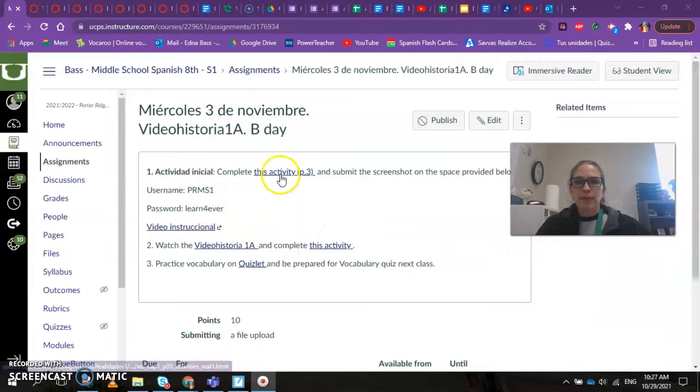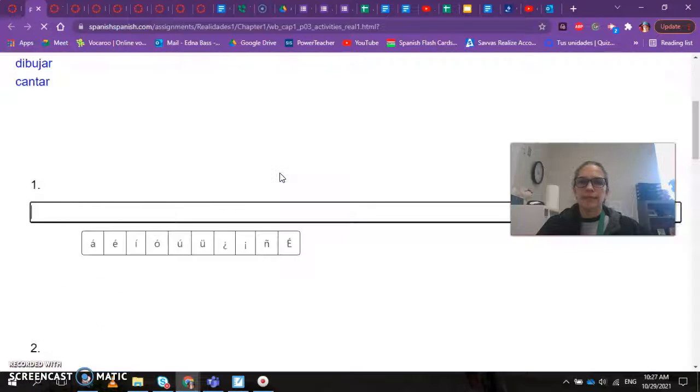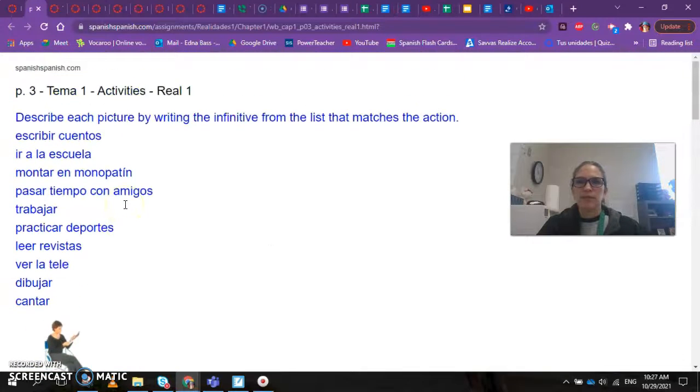Today, for your actividad inicial, you have to complete this activity. It's similar to the activities that you have been doing. Please read the instructions. It says describe each picture by writing the infinitive from the list that matches the action.